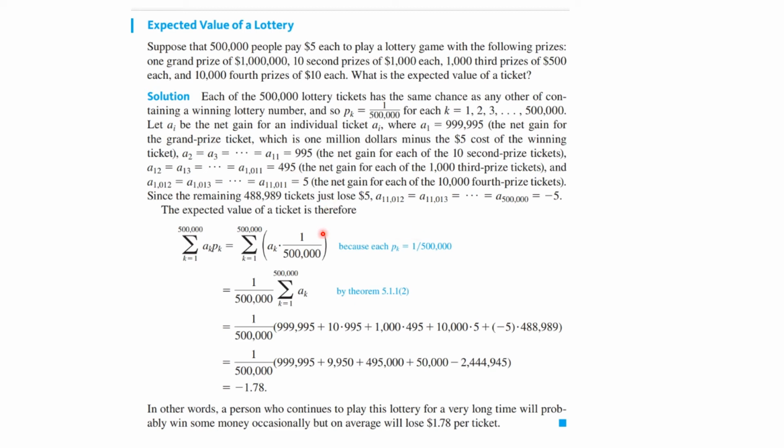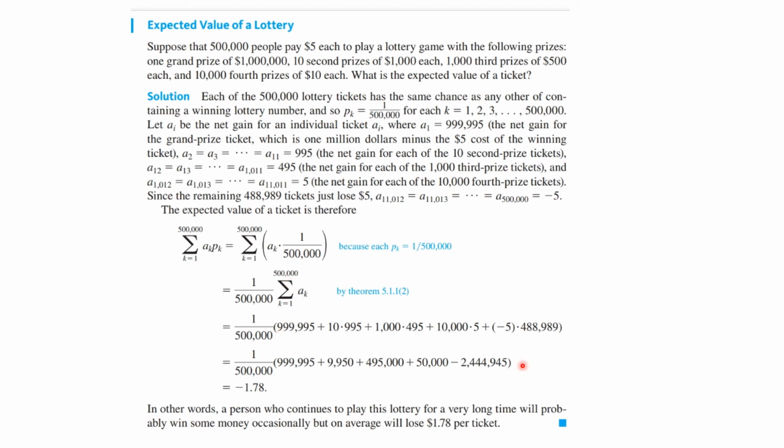And so on. So the expected value of a ticket then is the summation from k equals 1 to 500,000 of a sub k times p sub k, where each of the p sub k's is 1 over 500,000, multiplying each one of those by the winnings.